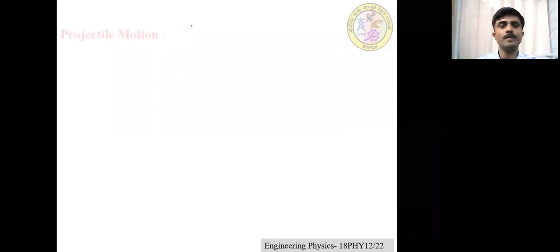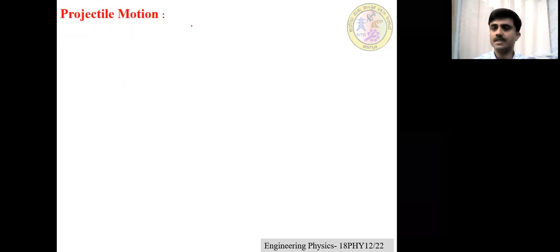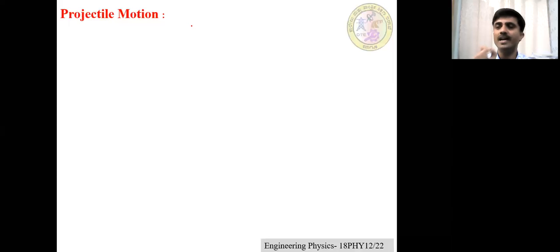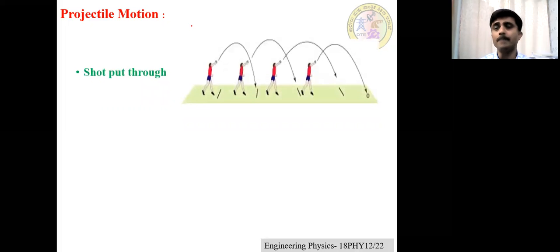Then let's move on to projectile motion. What is projectile motion? Already in the first PU you studied projectile motion. Projectile motion is the motion of a particle under the action of only gravity. For example, a shot put thrown by the player.